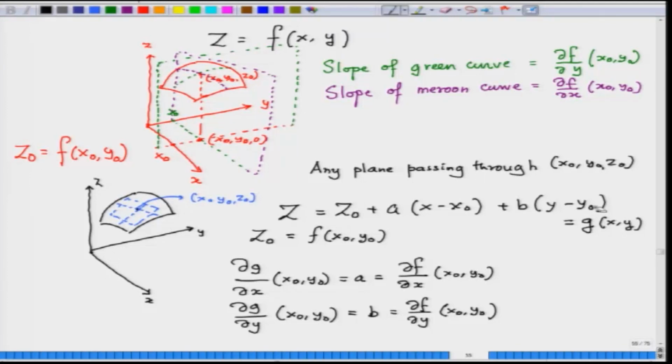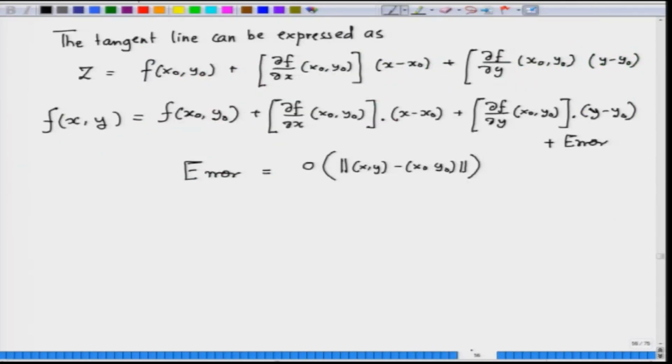These are not dot products, x and y are real numbers, not vectors. I am just thinking as if I am writing in higher dimension, which I am so habituated to. So x minus x naught and y minus y naught are real numbers because we are in two dimensions, forming the coordinate (x, y).